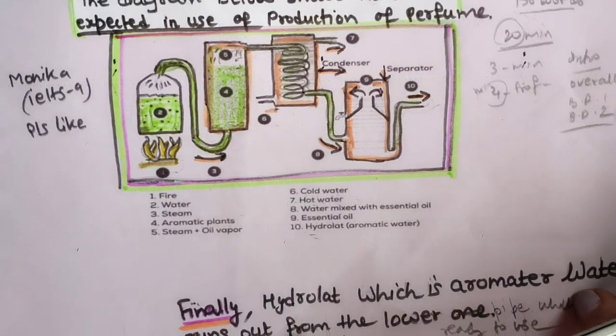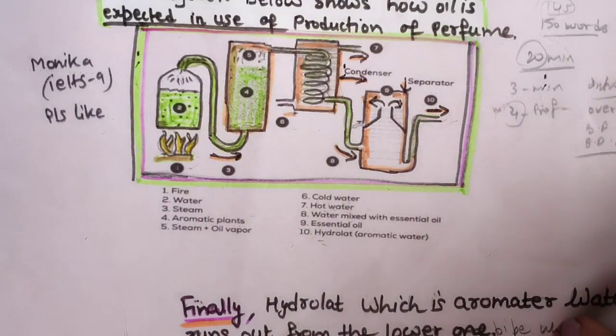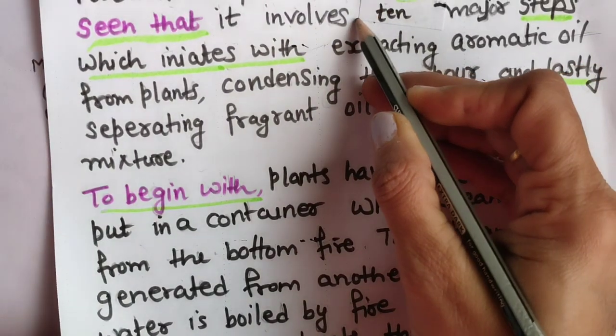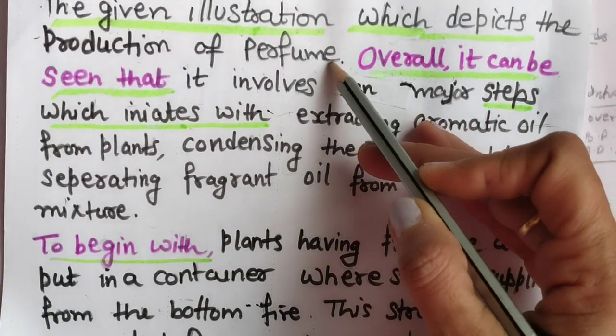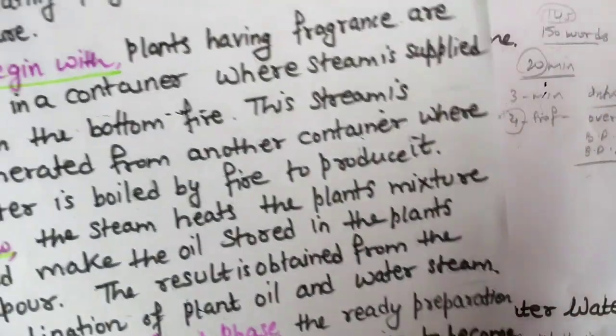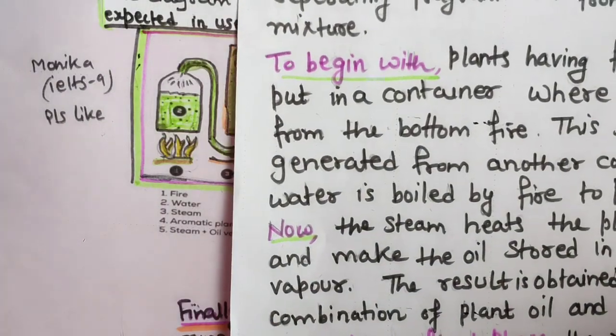So this line you can write here also: production of perfume is a linear process. You can write this also. So that is how I have written this in full.